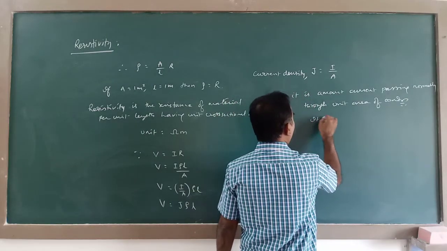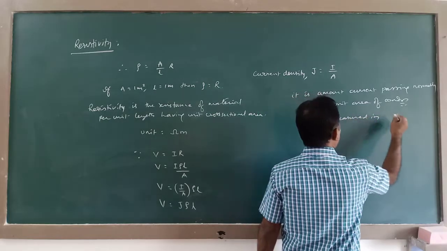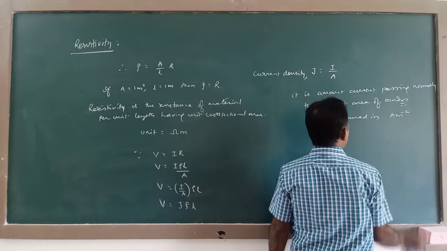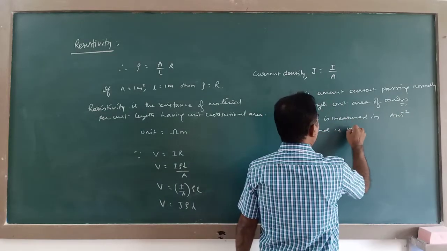So it is measured in ampere per meter square and is a vector quantity.